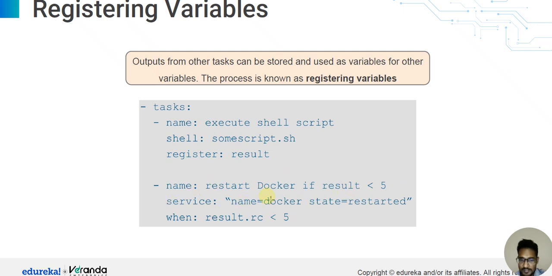Service name docker, state restarted, when result.rc is less than 5. So this is a registering variable. Output from other tasks can be stored and used as a variable.